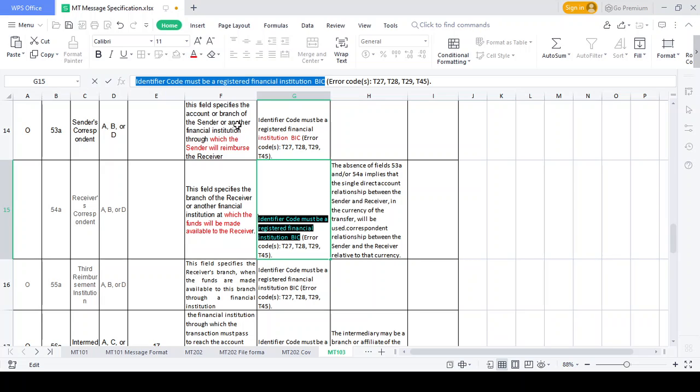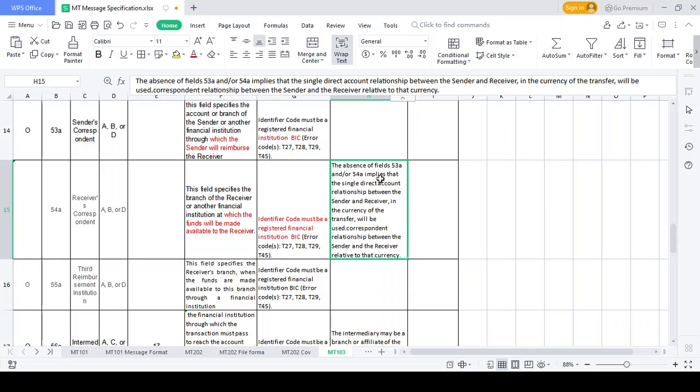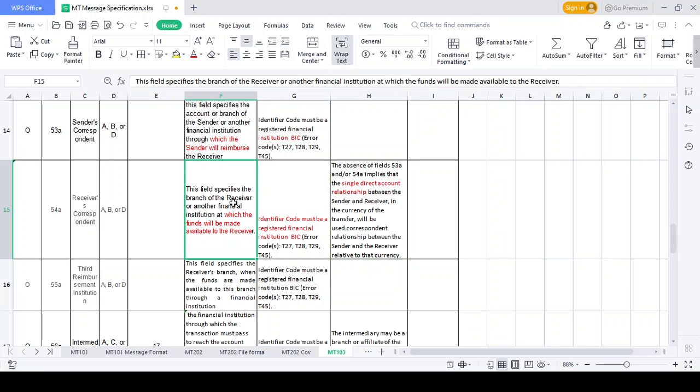Why do they use the sender and receiver correspondent? Here I will explain now. The absence of fields 53 and 54 means a single direct account relationship. Because both banks have a direct relationship, the fund flows directly. Whenever they are involved, it is not a direct relationship; that is called an indirect relationship.